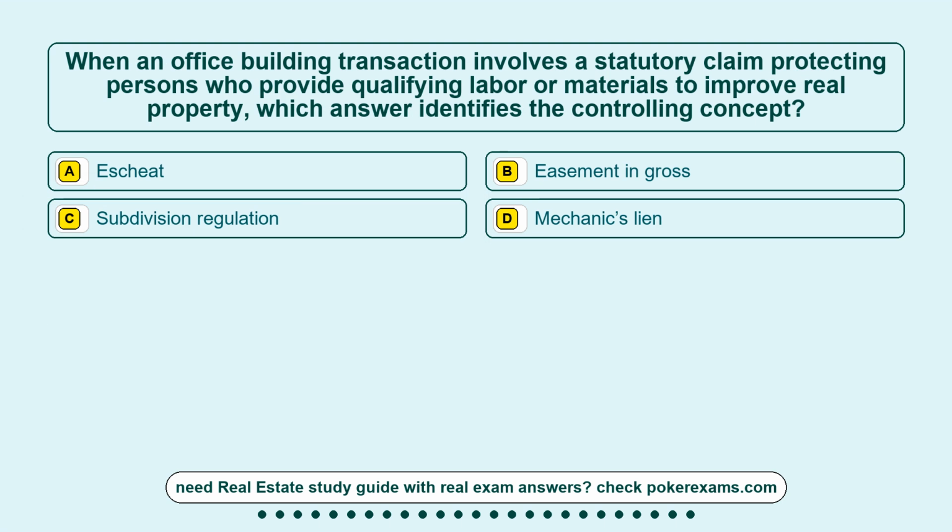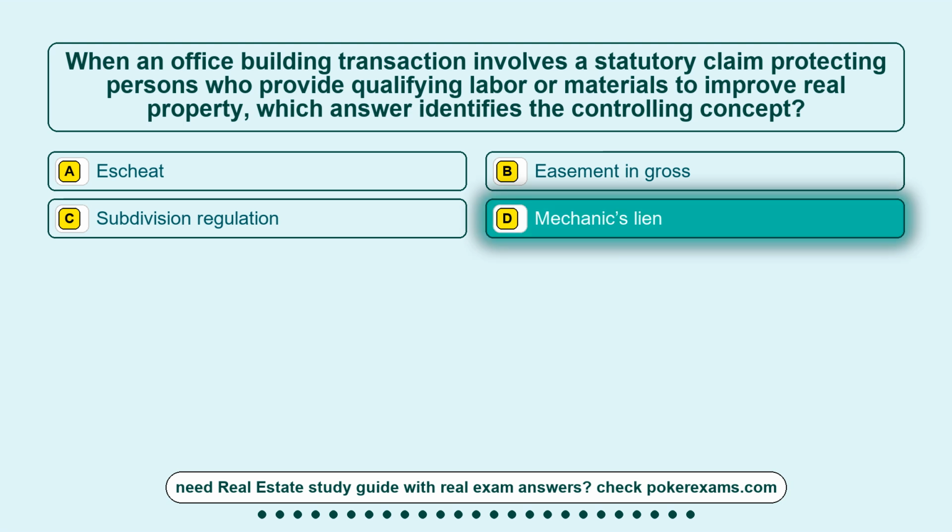Question 22. When an office building transaction involves a statutory claim protecting persons who provide qualifying labor or materials to improve real property, which answer identifies the controlling concept? Option A, Escheat. Option B, easement in gross. Option C, subdivision regulation. Option D, mechanics lien. The correct answer is option D, mechanics lien.